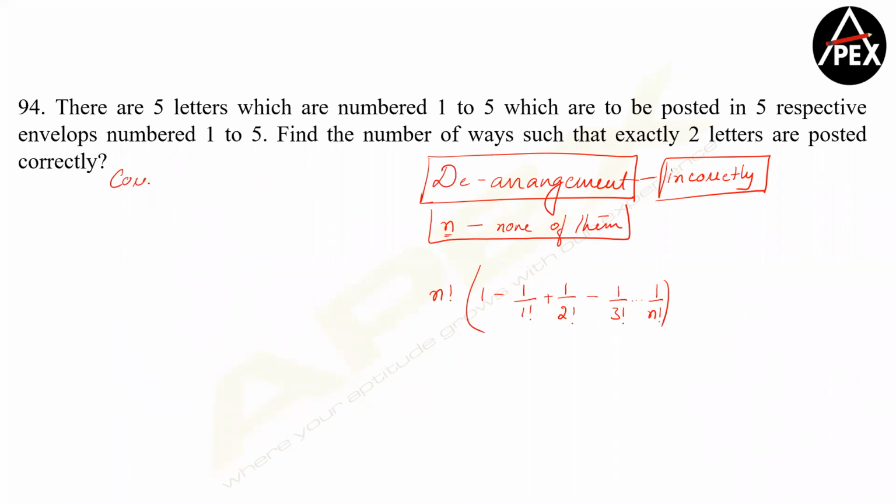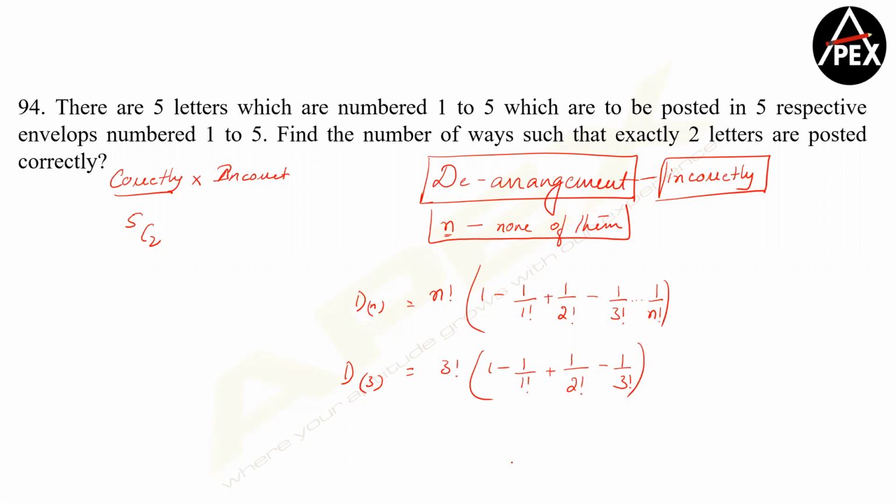I'll write correctly two of them, that is 5C2. I have to ensure that incorrect is also being taken care of. That means I am now using derangement of 3 articles. Derangement of 3 articles will be 3 factorial into 1 minus 1 by 1 factorial plus 1 by 2 factorial minus 1 by 3 factorial.